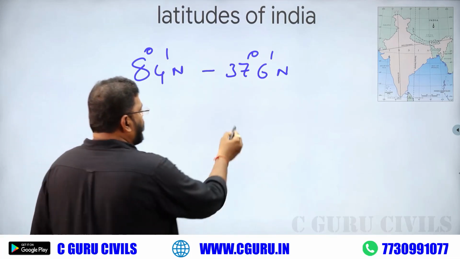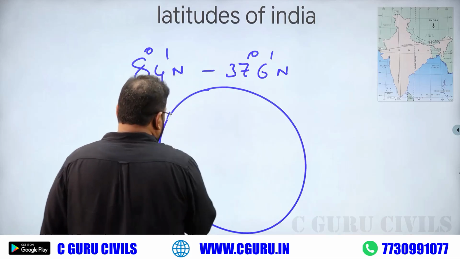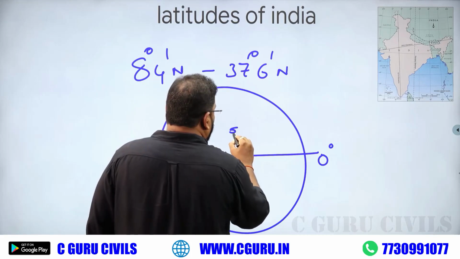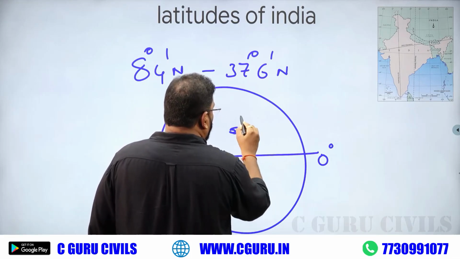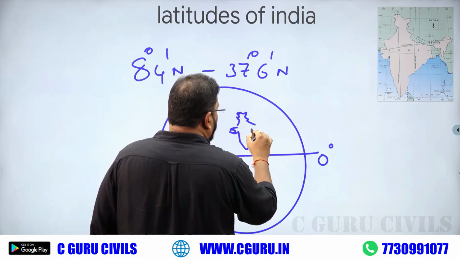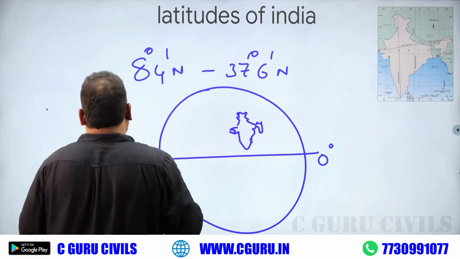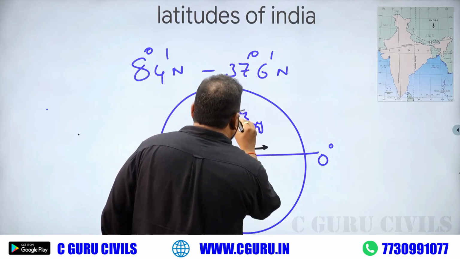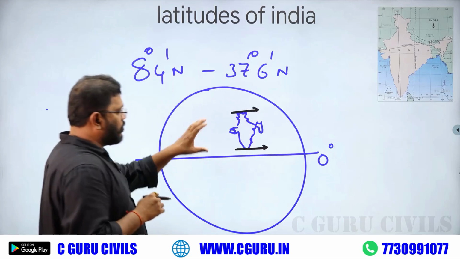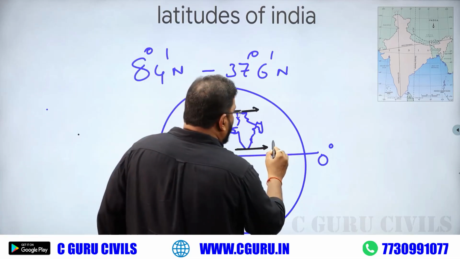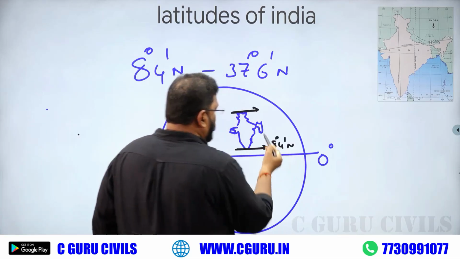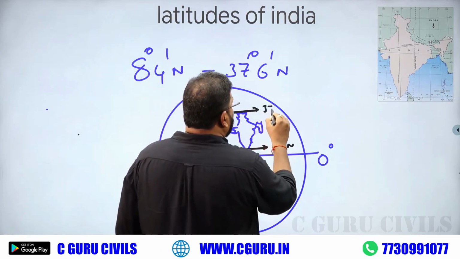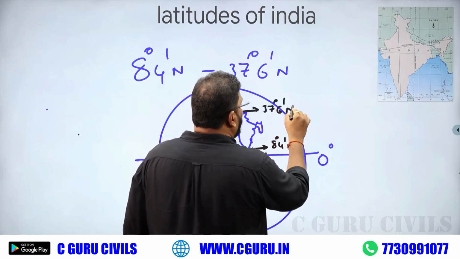If we take a globe like this, this is the equator, this is our India. If you draw some values on this, please draw this 8 degree 4 north, and draw the southern area, and the north area 37 degree 6 north.